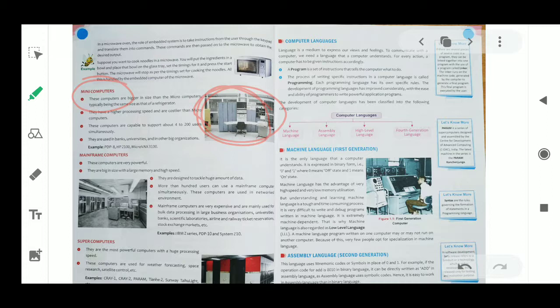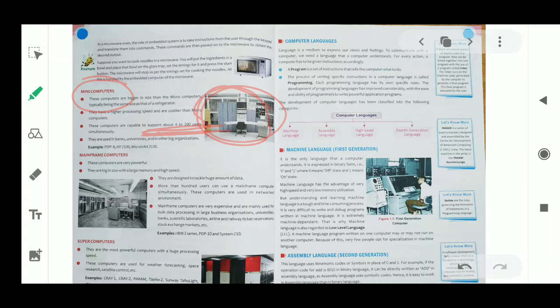Examples are PDP-8, HP 2100, MicroVAX 3100, and this type of computer is used in banks and universities for bigger work. So this is the mini computer.